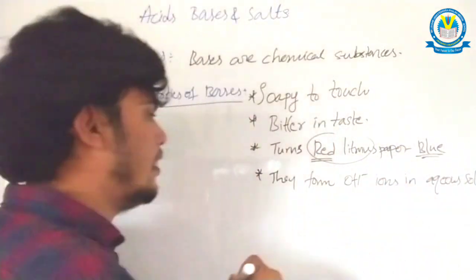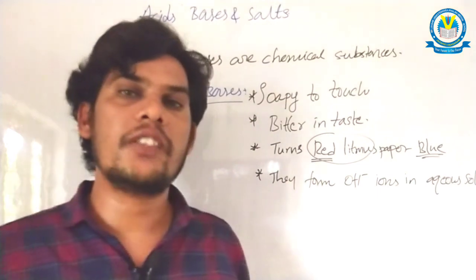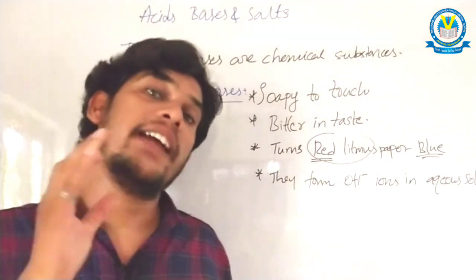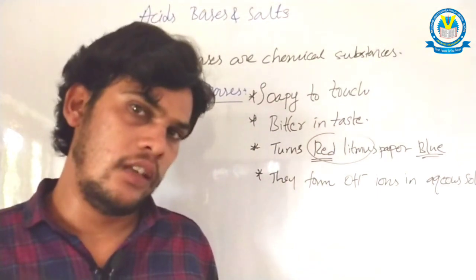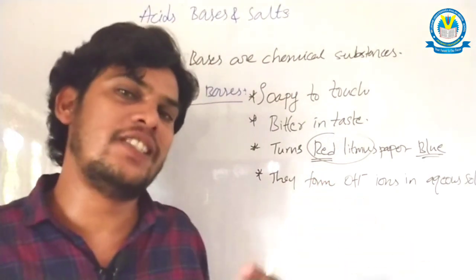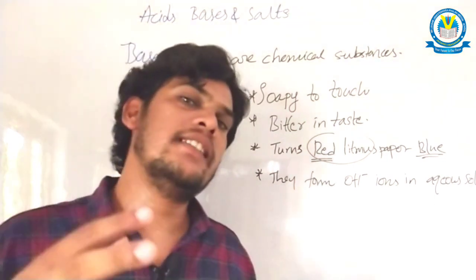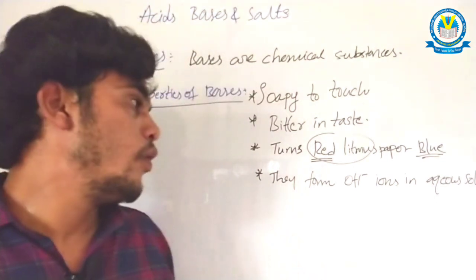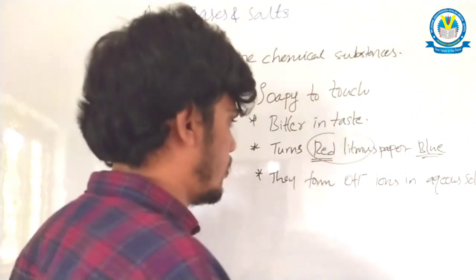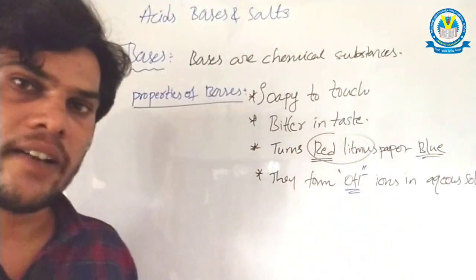So dear students, another property of base is bases form OH minus ions. If we dissolve basic substances in any aqueous solution, the basic substances form OH minus ions. We have to remember the point, OH minus ions in the aqueous solution.